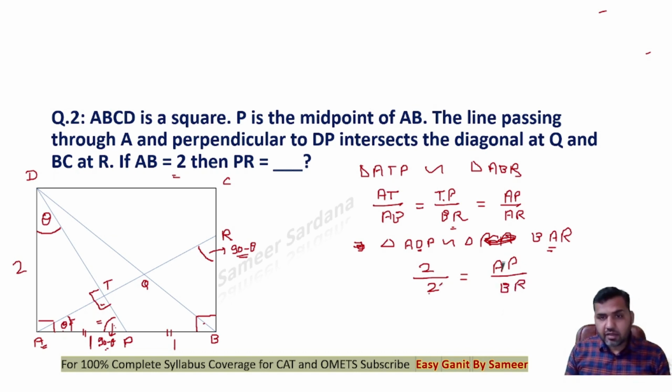Now this is 1, so you can see that the length of BR will be the same as the length of AP, and the length of AP is 1. So the moment you get to know the length of AP is 1 centimeter, you can easily solve the question, right?